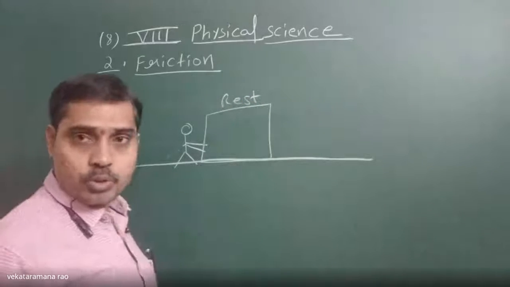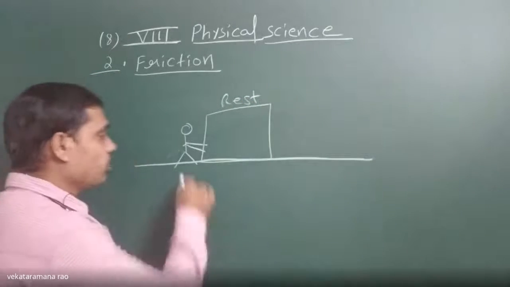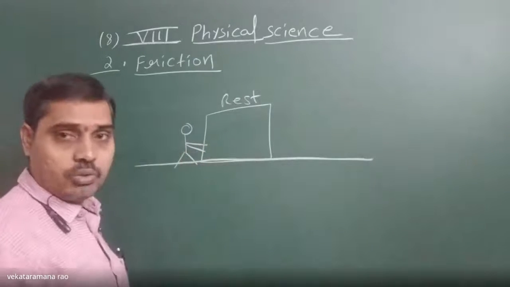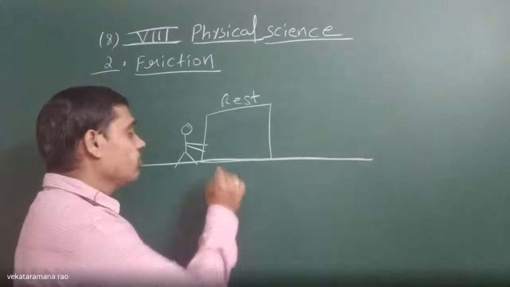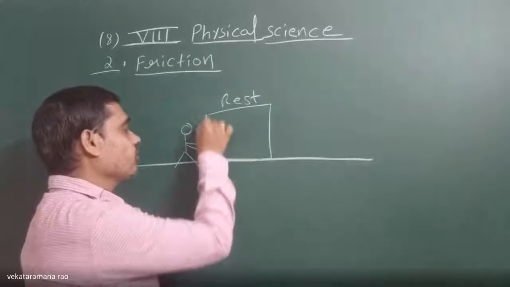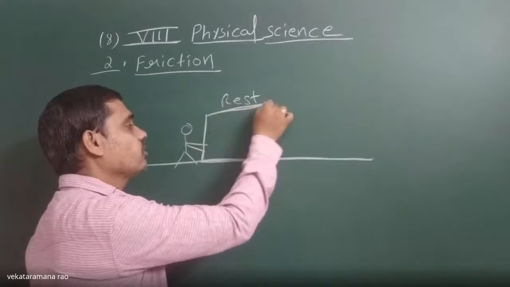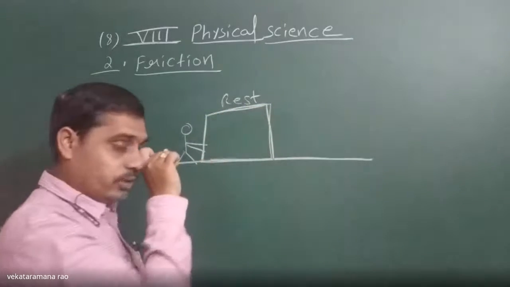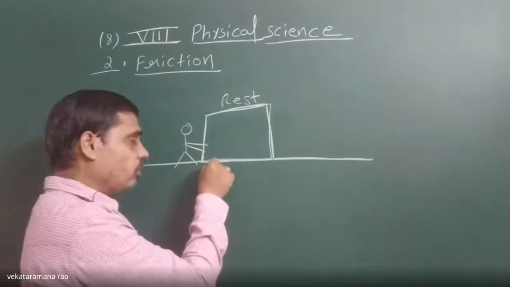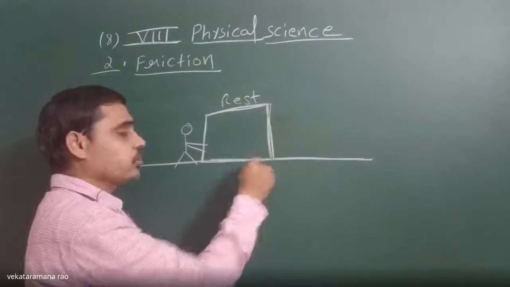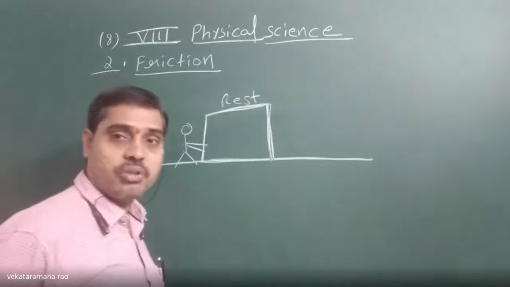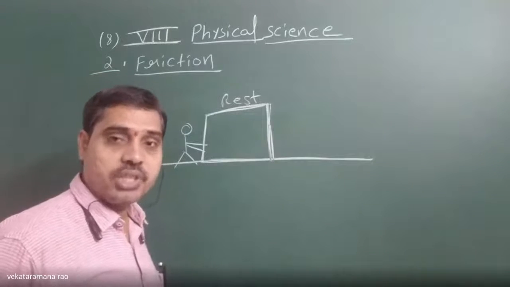Why are we unable to change the rest state of this box? Because the box is at rest, there is a friction force acting between the surface of the floor and the surface of this block. Because of that force, this body is in rest position. That type of friction is known as static friction. What is static friction?